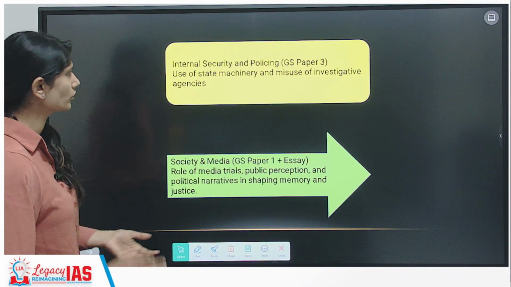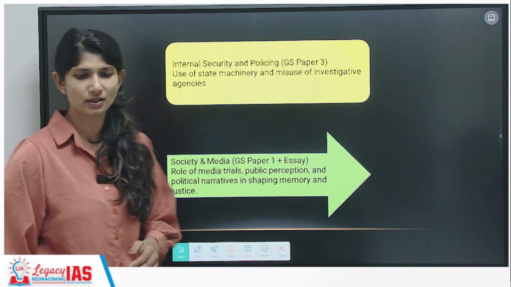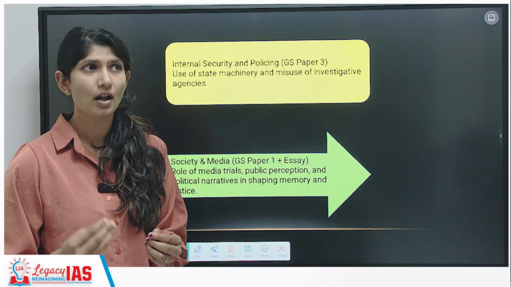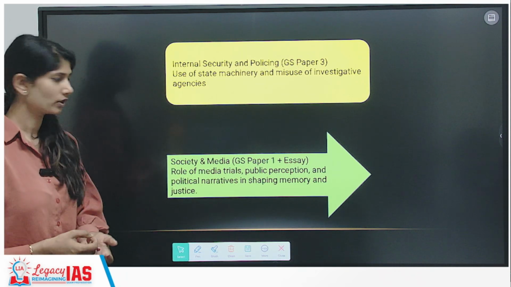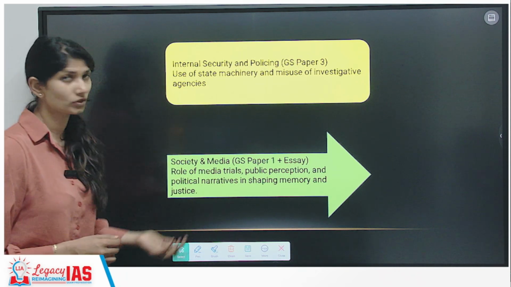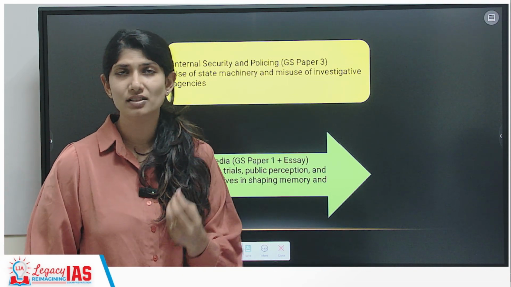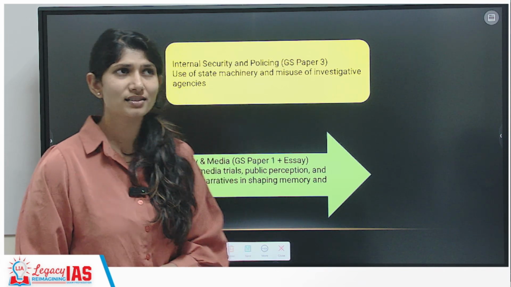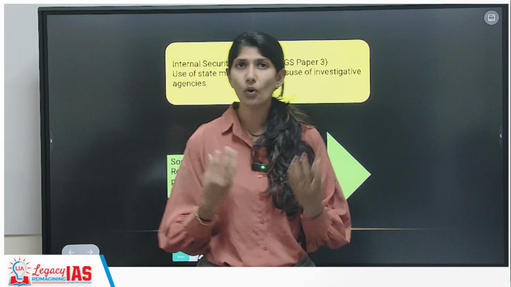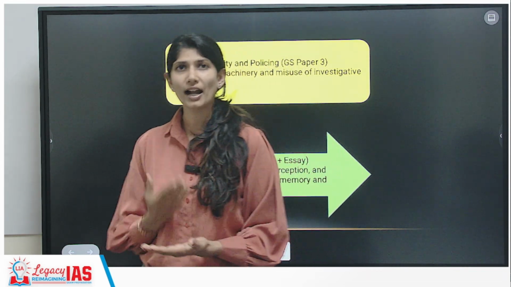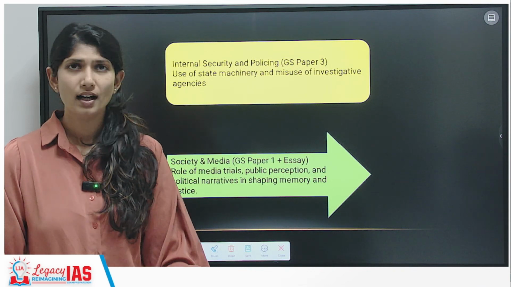And for GS paper 3, we see how state machinery is used and how investigative agencies may be misused, and what the possible ways are. And with respect to your essay paper or society and media, with respect to GS paper 1, we can see media trials and public perception. So much so that after the death of Lalit Narayan Mishra, the public outrage was so high that his younger brother had to be made the chief minister of Bihar.